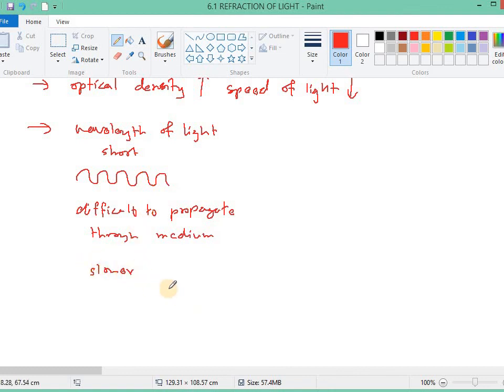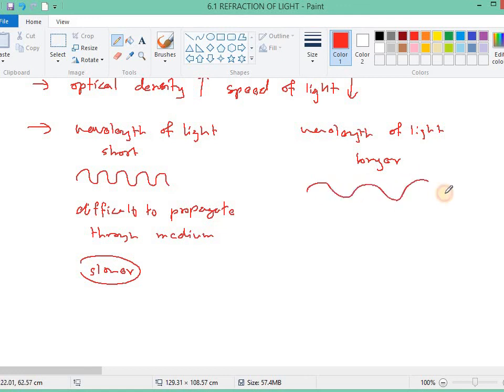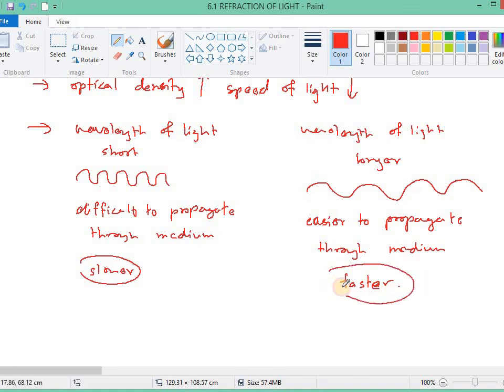Wavelength of light longer, then it is easier to propagate through the medium, then it will be able to propagate faster inside the medium.